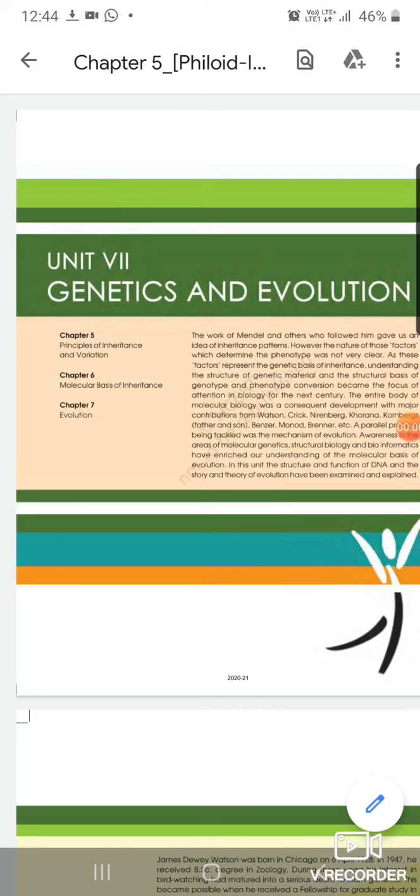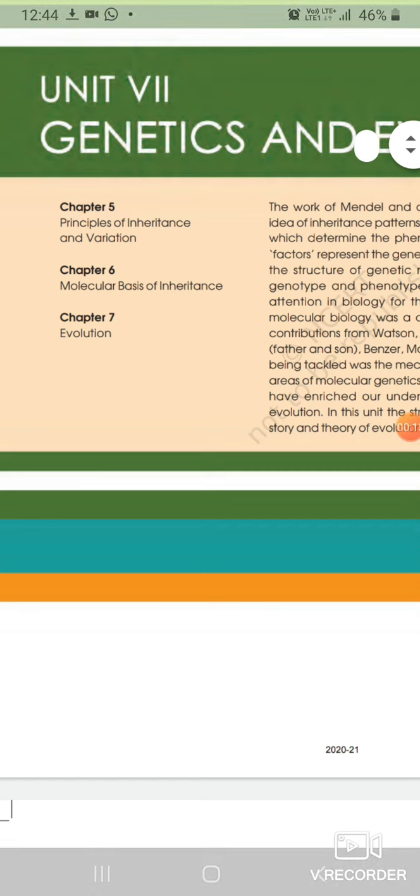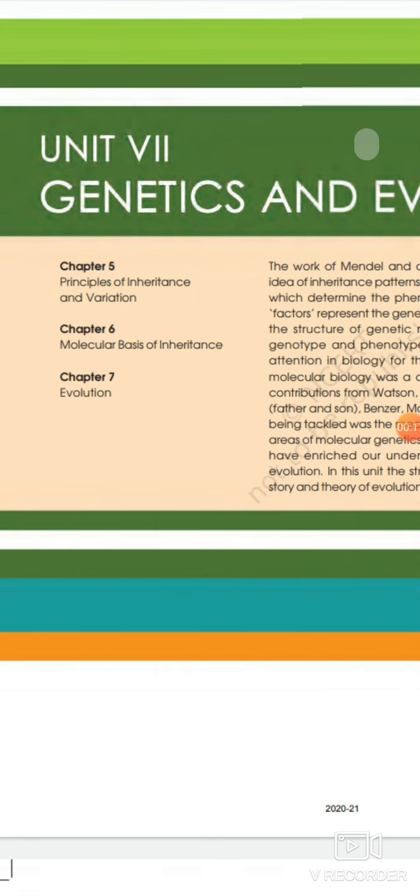Hello students, today in this module we are going to start with a new unit, that is genetics and evolution. This unit is covering the three major chapters of genetics. The first chapter, chapter 5, is principles of inheritance and variation. The sixth chapter is molecular basis of inheritance, and chapter 7 is evolution. These three chapters are part of genetics and evolution.